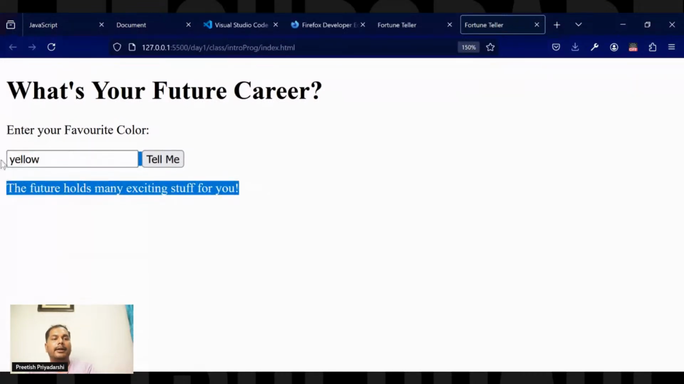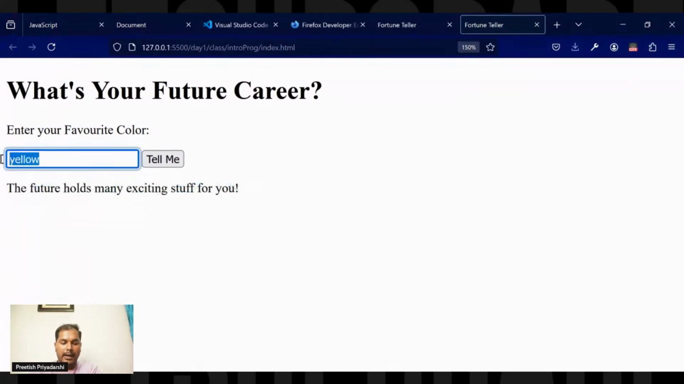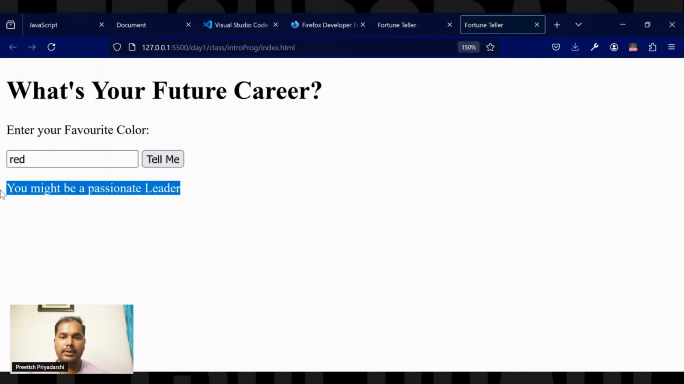Other than red, green, blue, if I write any other color like brown, it will display the same thing, because it will only execute the else part, since the 3 conditions are not true. For all the other colors it will just show this. But instead of this, if I write red, this is how things get executed.